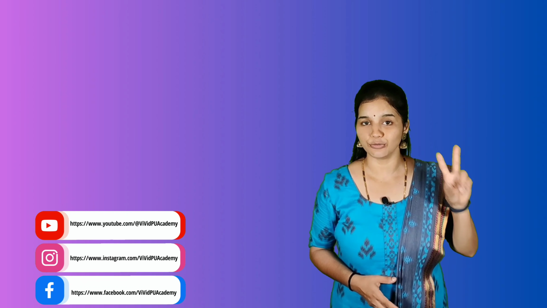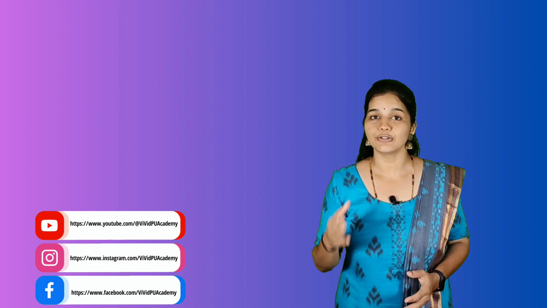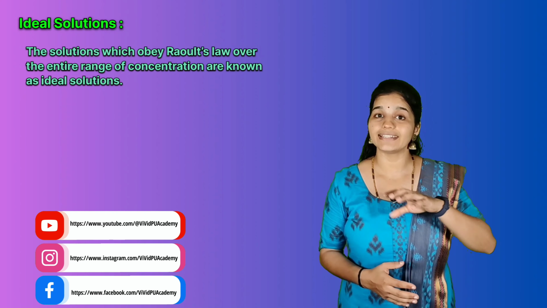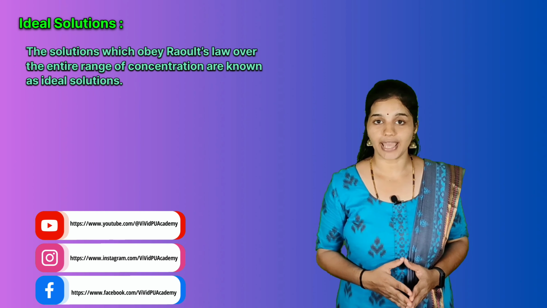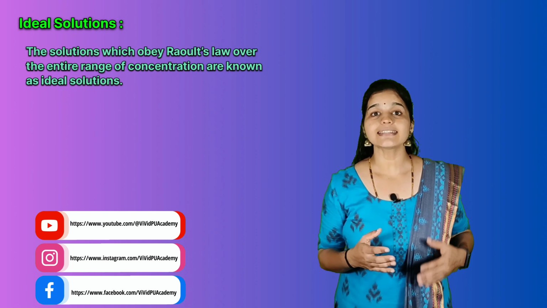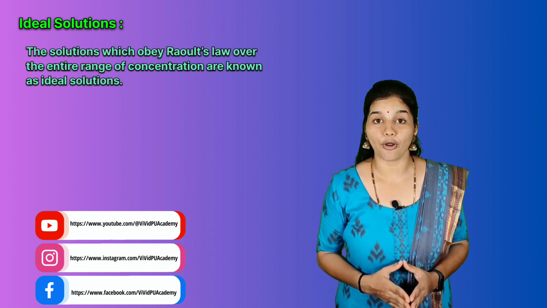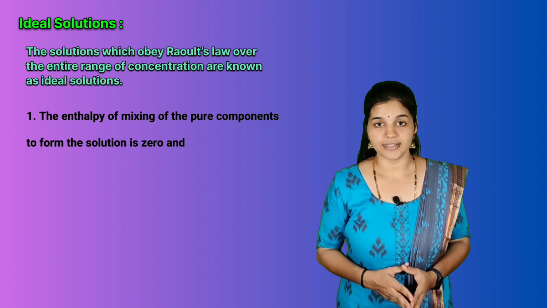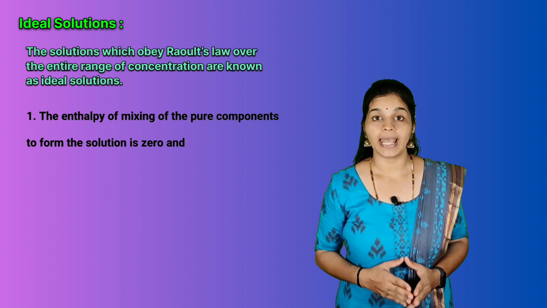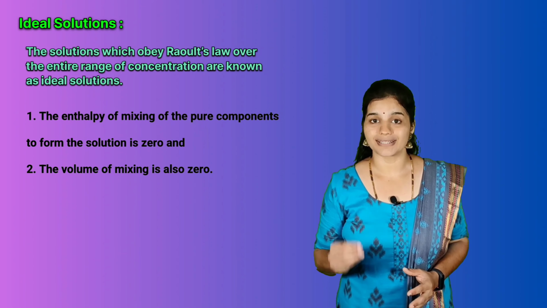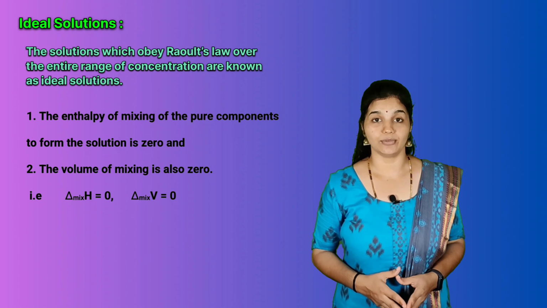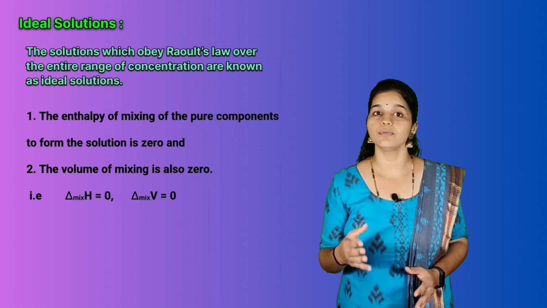On the basis of Raoult's law, liquid-liquid solutions can be classified into two types, ideal solutions and non-ideal solutions. The solutions which obey Raoult's law over the entire range of concentrations are known as ideal solutions. These ideal solutions have two other important properties. One, the enthalpy of mixing of pure components to form the solution is 0. And second, the volume of mixing is also 0. That is, ΔH of mixing is equal to 0 and ΔV of mixing is equal to 0.